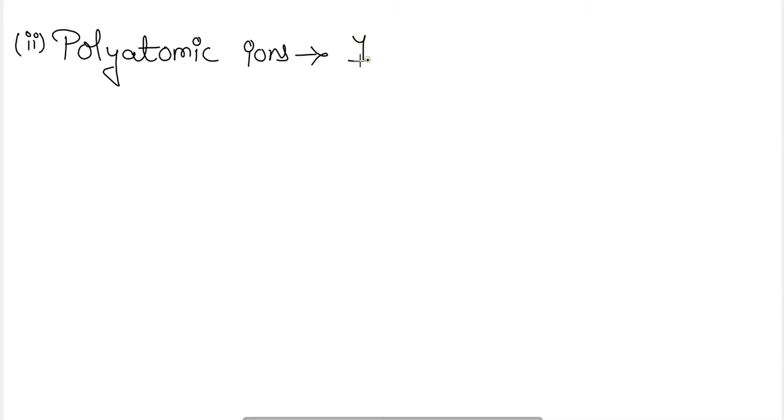Next classification for the ions is the polyatomic ions. Polyatomic ions are formed by two or more atoms.